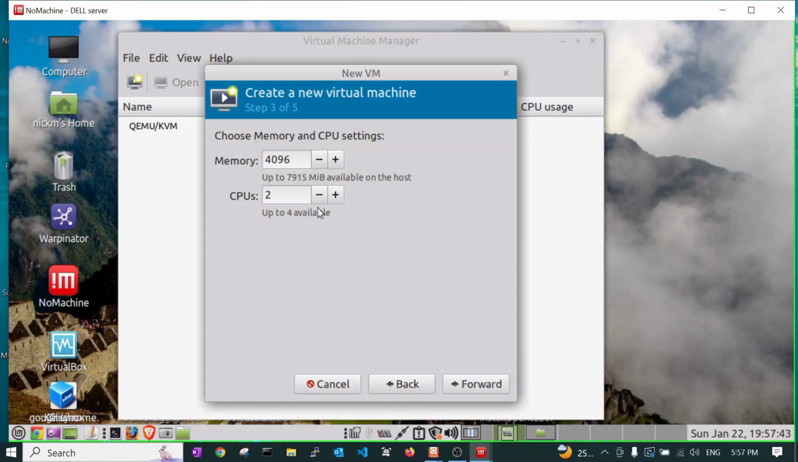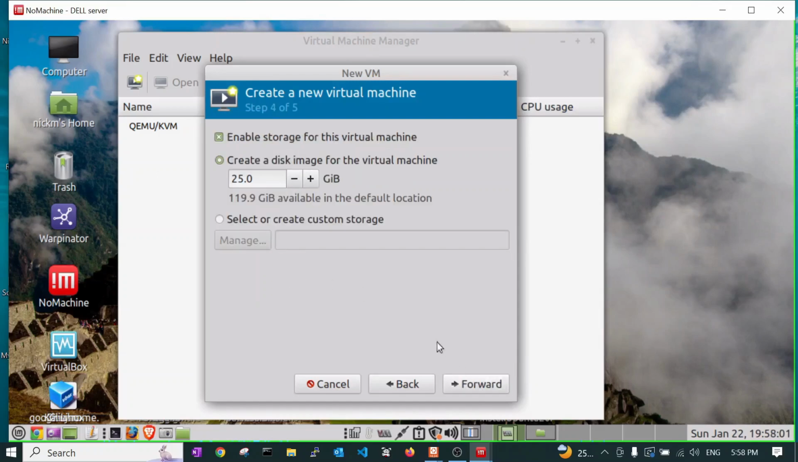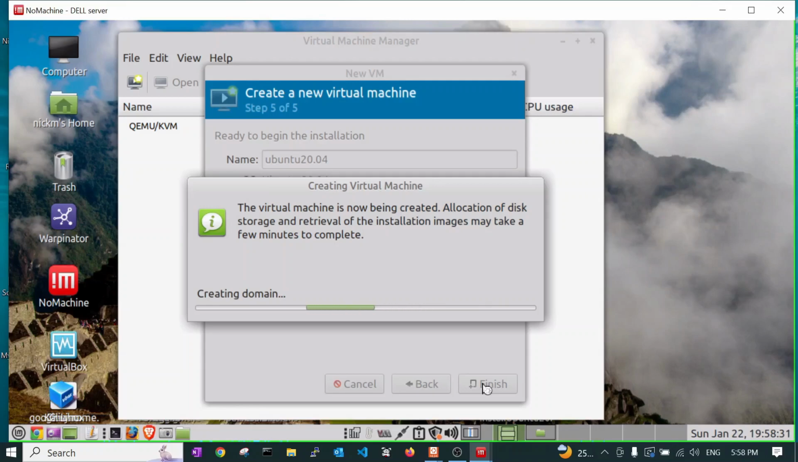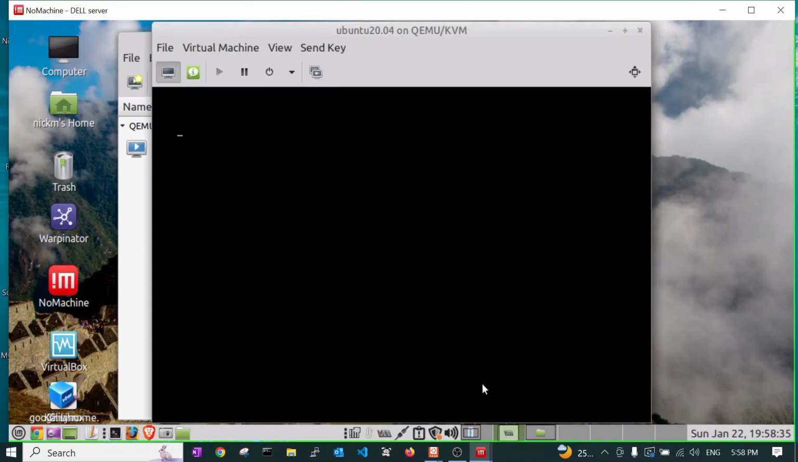It is a good practice to allocate half the memory and half the CPUs that are available to your VM if you're running a single VM on the machine, which is what I'm going to be doing. And then we go forward. We are going to use the default storage, which is 25 gigabytes. You need to select the network, otherwise it's not going to work. And this is okay, default network. And now we can say finish. And now it's going to create and install the OS. So now we can press enter.